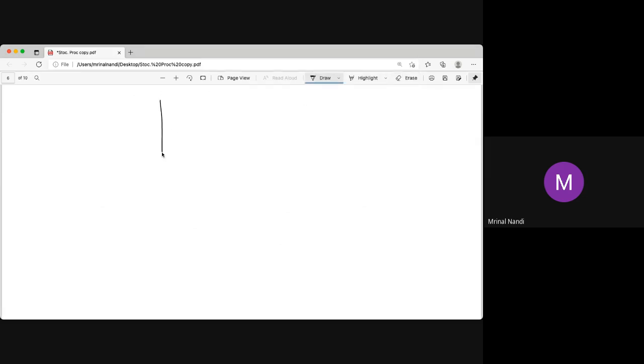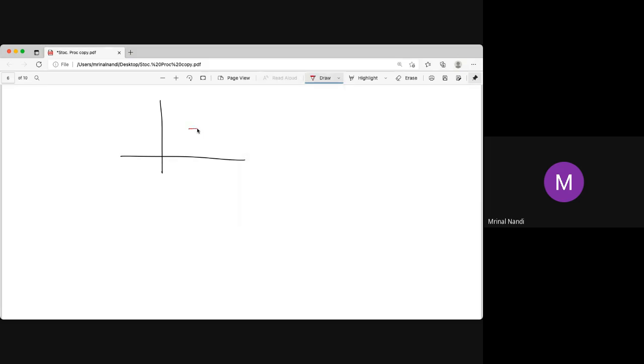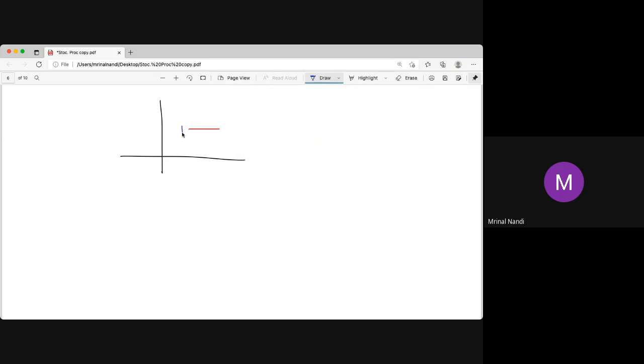So if there is, say, a two-dimensional thing and there is only a single line segment, why is this area 0? Again, that idea is the same. You just enclose this line segment by a small rectangle. Now you draw it parallel to this, say parallel to the x-axis. Now this length is say k, and this length is L.